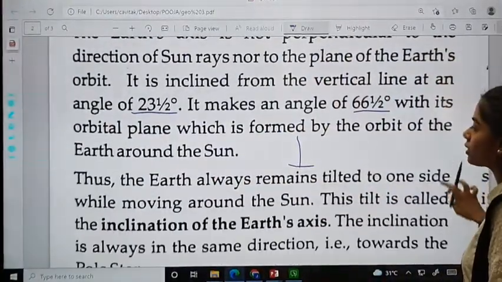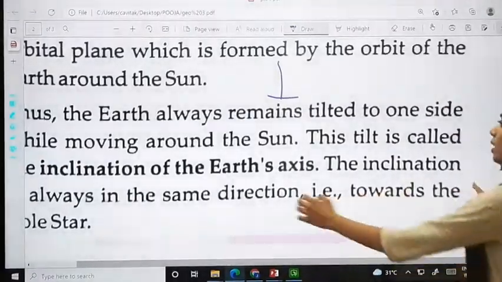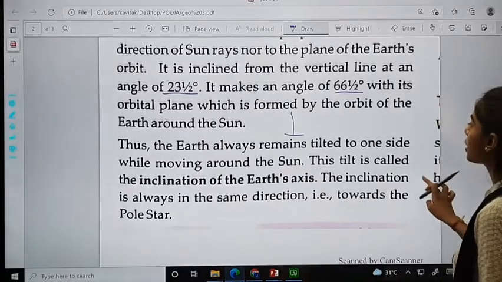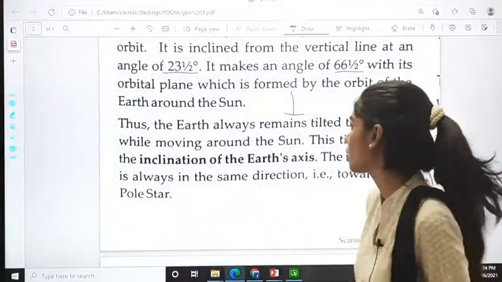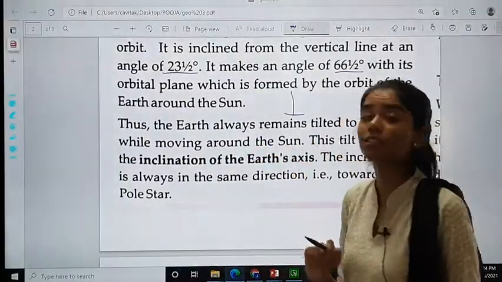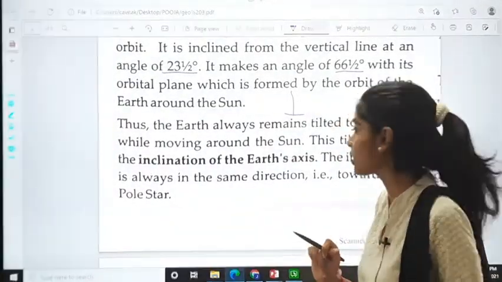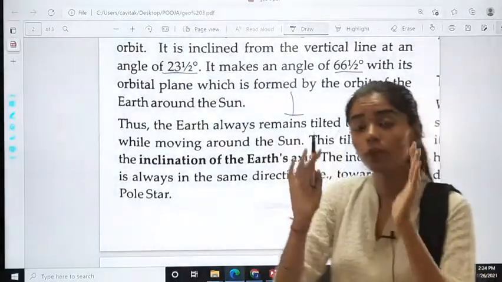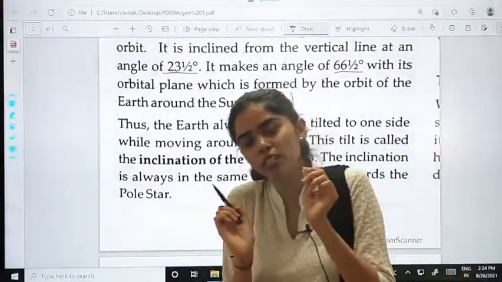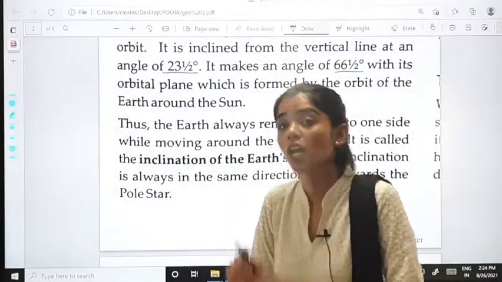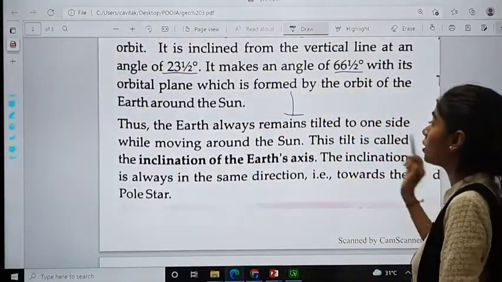Now moving forward, thus the earth always remains tilted to one side while moving around the sun. So this is something you have learnt new, isn't it? That the earth always remains tilted, थोड़ा सा bent होता है to one side while moving around the sun.